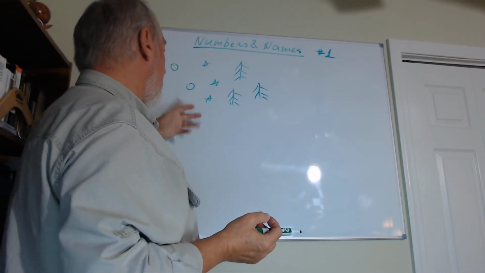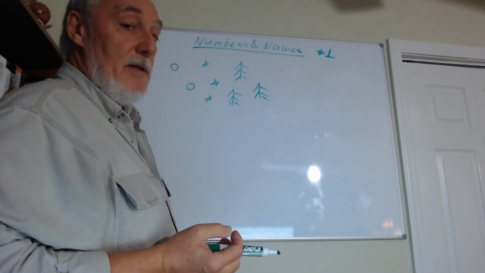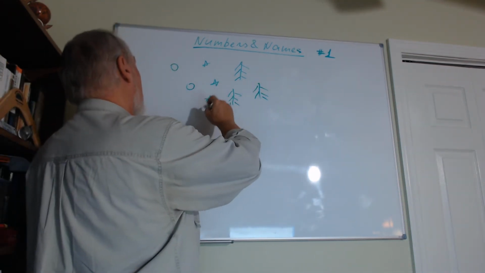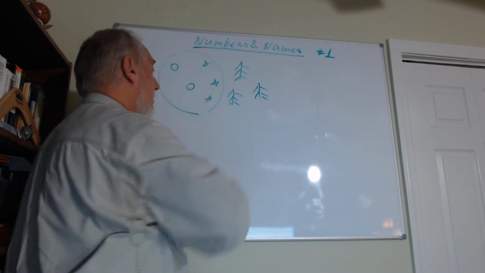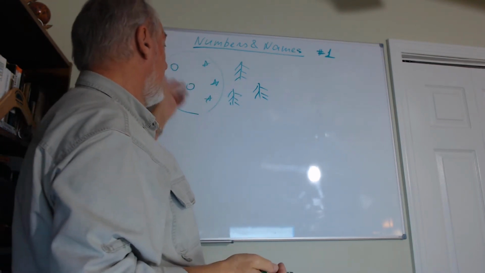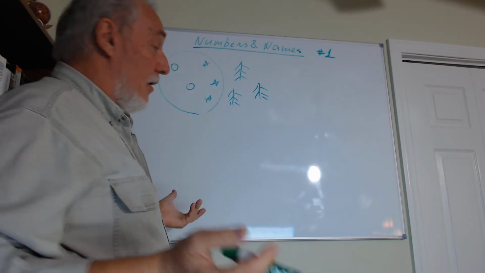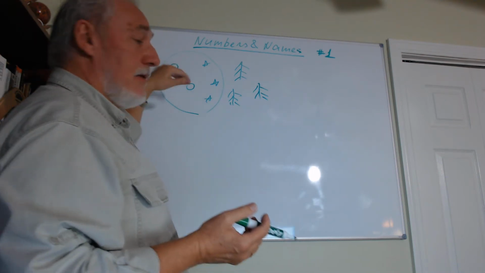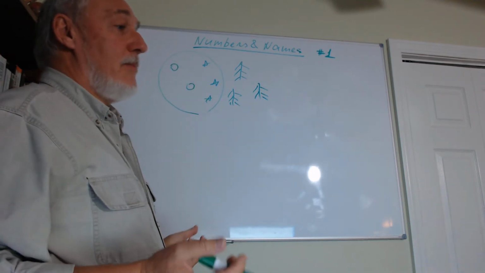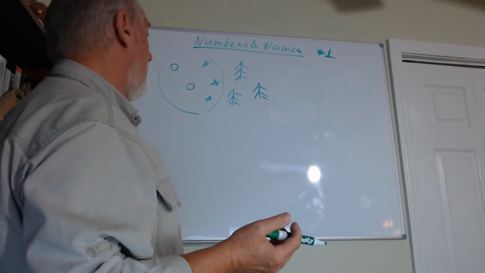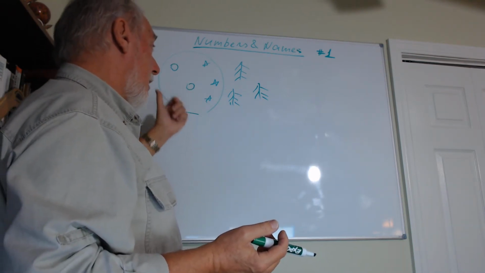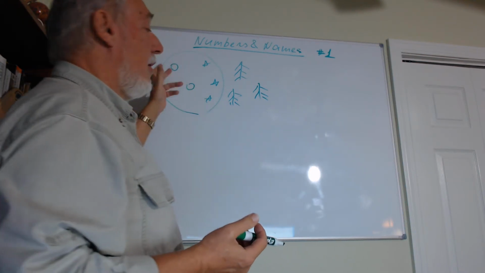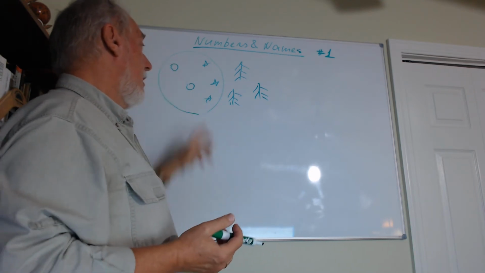We can see at least planets, we can see stars, we can distinguish one from another, but we don't know how to count everything. So maybe we can count something that is in this circle. But again, if we're counting stars and planets all together, the question is, what are we counting again? Something that is in this circle, right? But what is something? A very indefinite answer. So when we're counting, we should think of something that is similar to each other, like planets are somehow similar to each other, then we can count them.